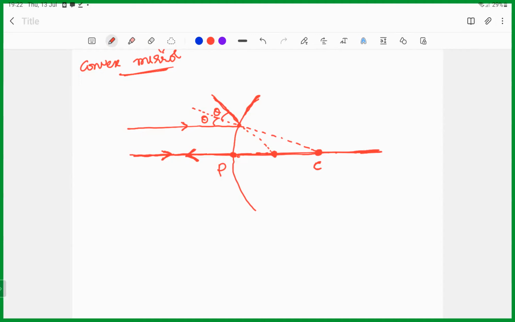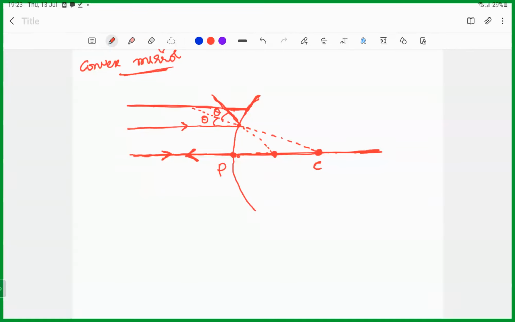Okay, now if the ray is coming to here, again we need to find the normal. First of all, we need to find the normal. Then only we can draw the rays. If the normal is not known, you cannot draw the ray.